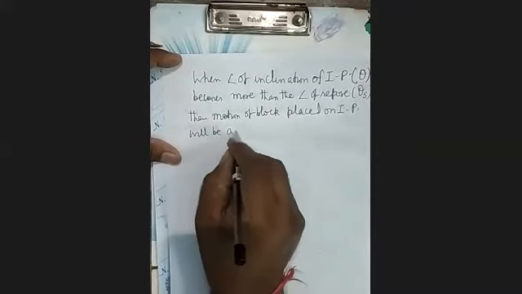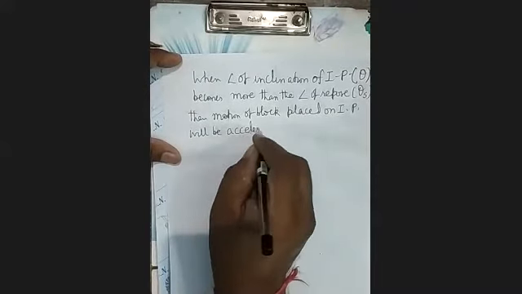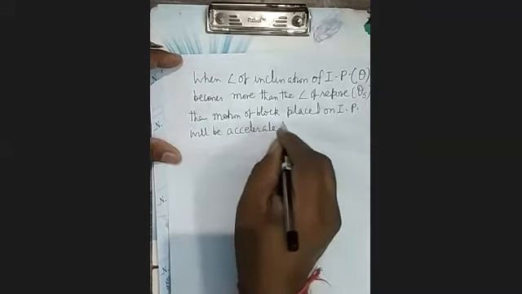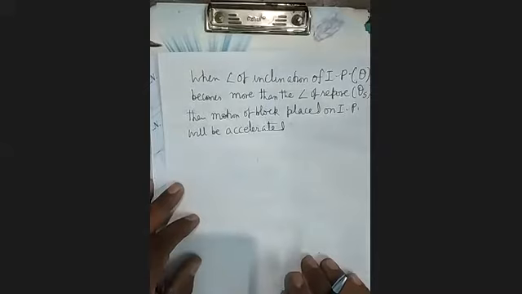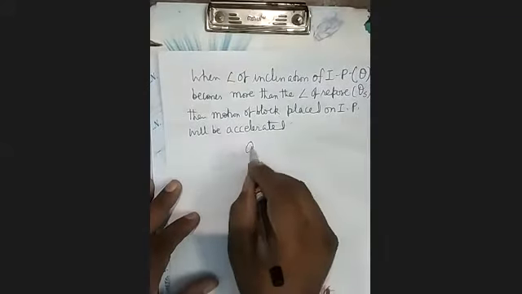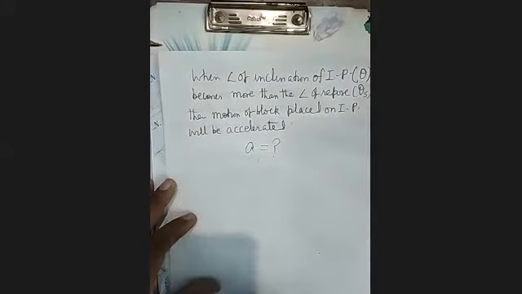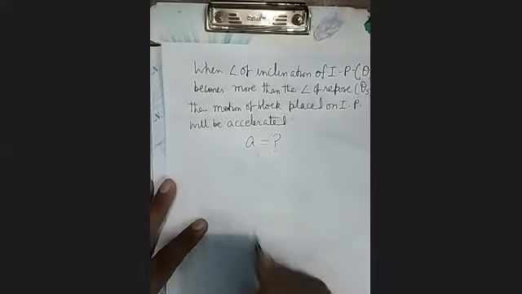Will be accelerated. This motion will become accelerated. It's clear? And what will be the acceleration? How will you find that acceleration? So that I am going to show you.